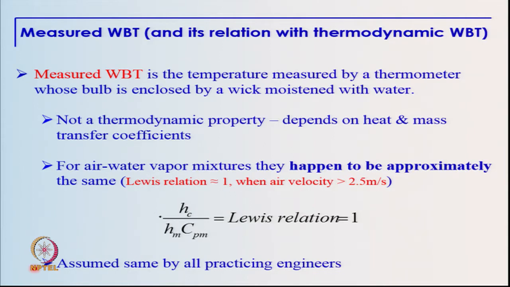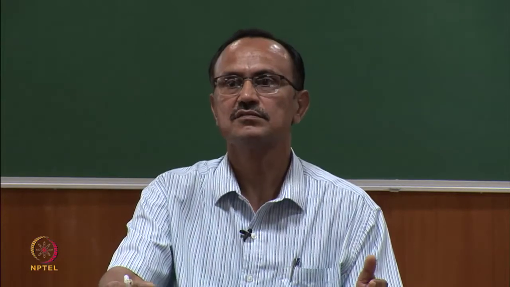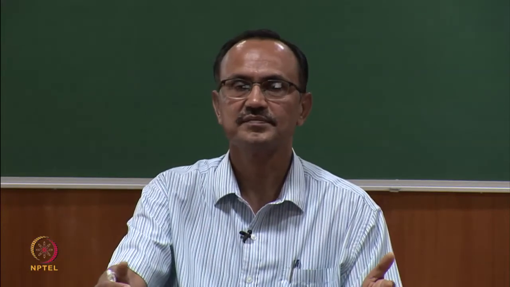So, as I mentioned, in practice we measure wet bulb temperature by a simpler device, which is basically a thermometer or a temperature measuring device whose bulb is surrounded by a wet wick which is moistened by water. So, measured wet bulb temperature is the temperature measured by any temperature measuring device whose sensor is surrounded by a wet wick which is wetted by water.